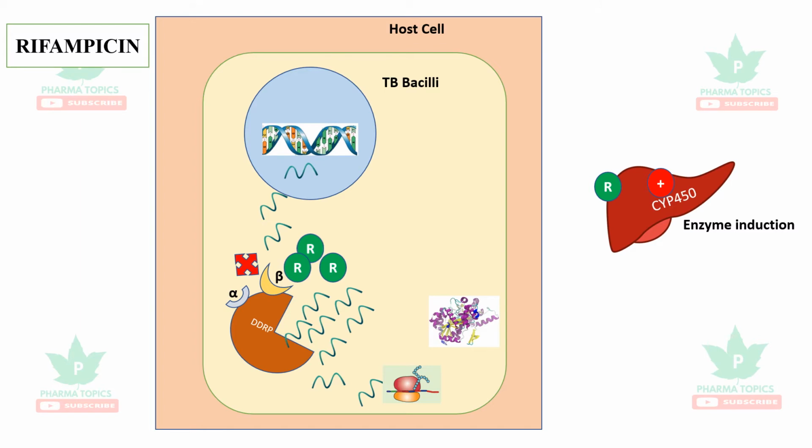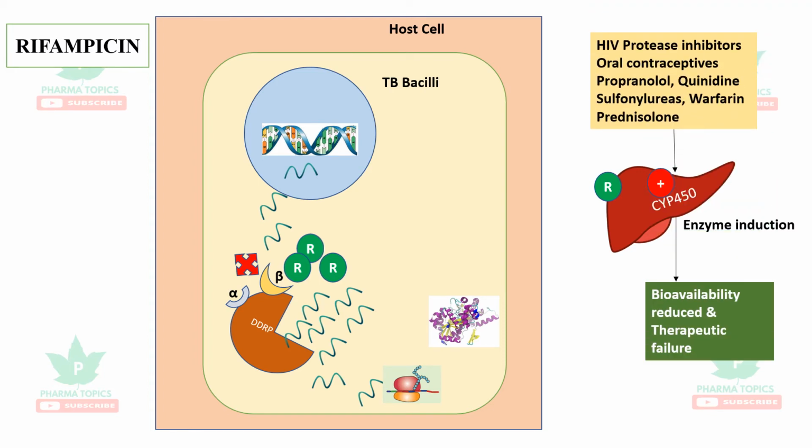The most important thing which we have to remember in rifampicin is that it is a strong or potent enzyme inducer. It has numerous drug interactions like HIV protease inhibitors, oral contraceptives, propranolol, quinidine, sulfonylureas, warfarin or prednisolone. When they are clubbed with rifampicin, it reduces their bioavailability and causes therapeutic failure of such drugs which are combined with rifampicin. Even rifampicin induces its own metabolism.